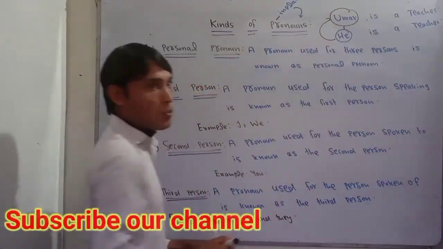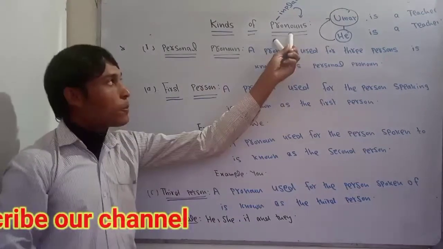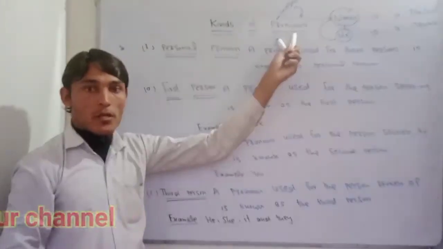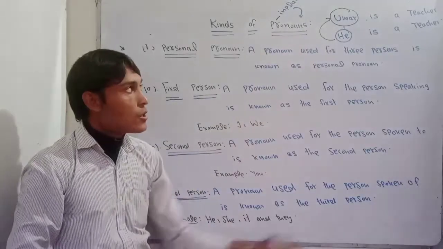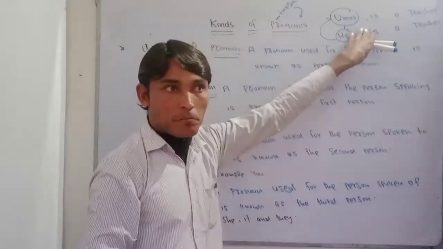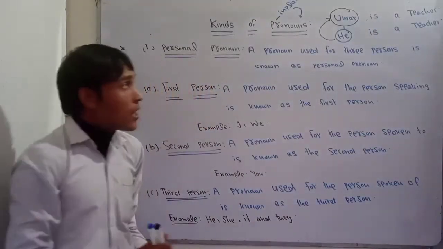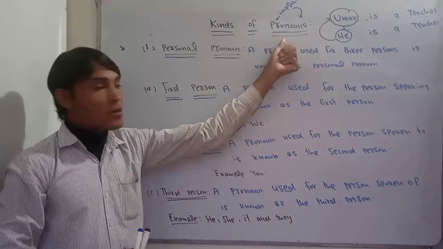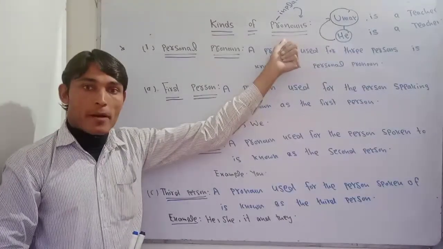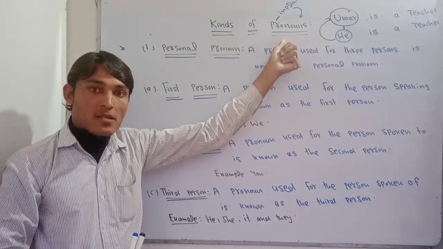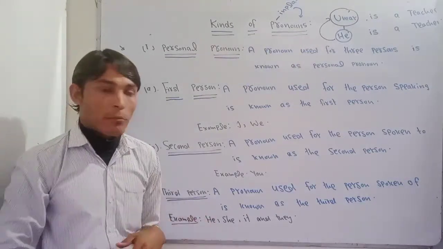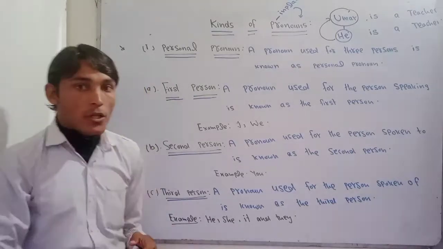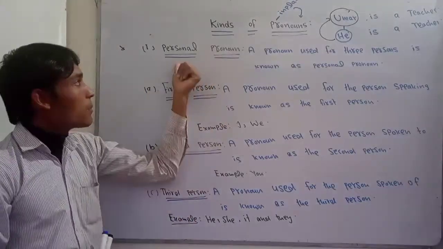So what is basically a pronoun? Pronoun is a word which is used instead of a noun. Why do we use it? To avoid the repetition of a noun. Now there are many kinds of pronouns such as emphatic pronoun, personal pronoun, reflexive pronoun. We will discuss all of them according to number. The first pronoun we are going to discuss today is called personal pronoun.